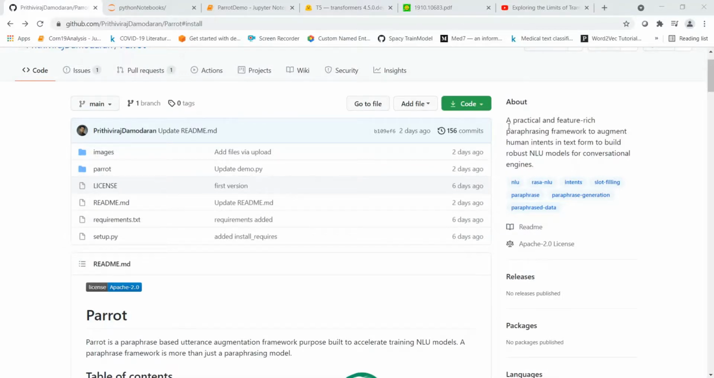In this video, let's look at Parrot. Parrot is a practical and feature-rich paraphrasing framework to augment human intents in text form to build robust natural language understanding models for conversational engines.